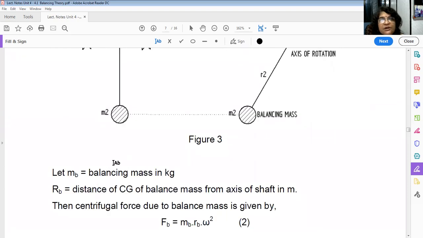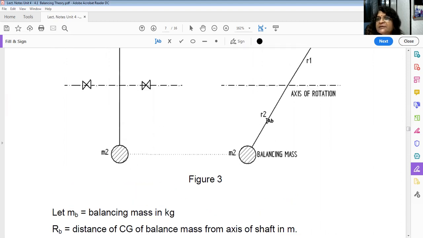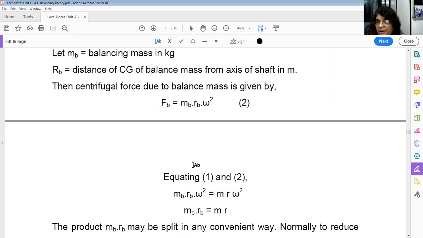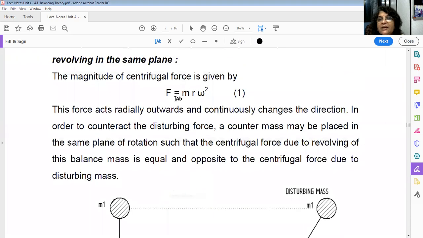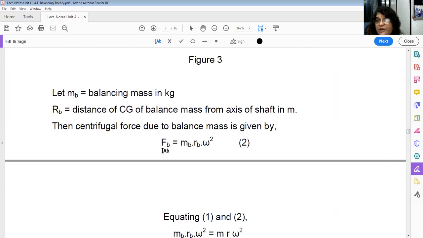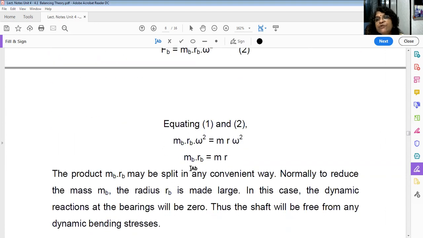Now here, instead I have called m2 as mb. So mb is the balancing mass in kg, and rb is the distance of the CG of the balancing mass from the axis of the shaft. That means I have called this mb and this rb. What is the centrifugal force due to the balancing mass then? FB is equal to MB RB omega square. Equating these two, the centrifugal force created by the unbalanced mass, M1 R1 omega square, and the centrifugal force created by the balancing mass which we have attached separately, FB is equal to MB RB omega square. So equating these two, what do we get? MB RB is equal to M R.